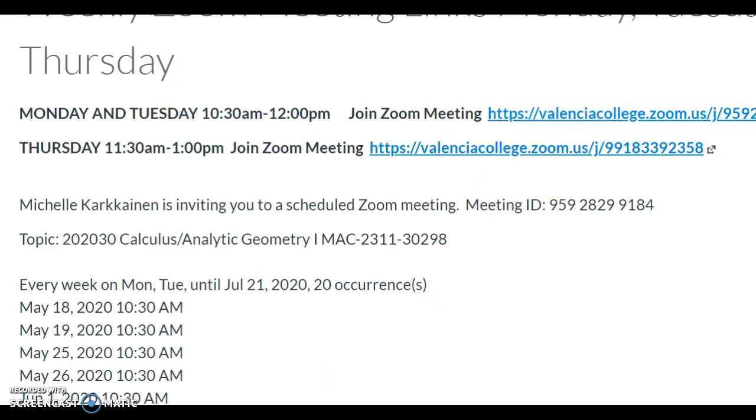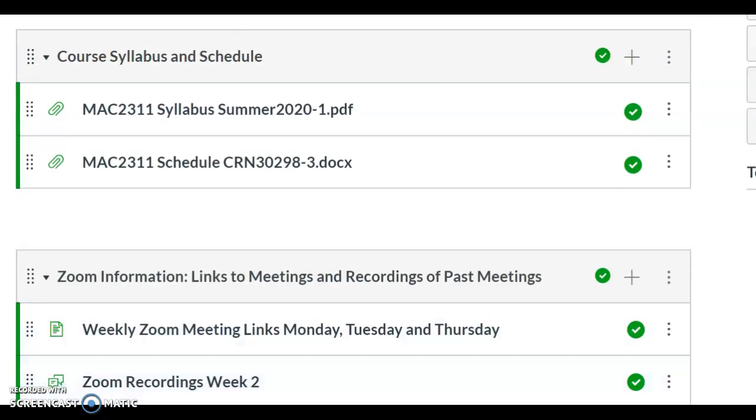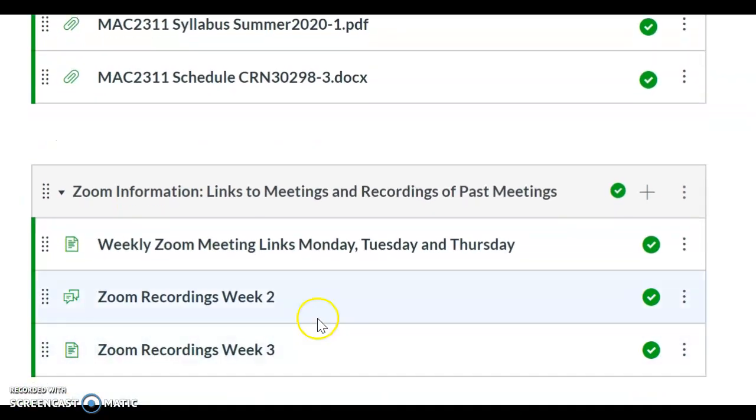So if there's a change to the schedule, I will send an announcement, but that's what you can find right there. Now, I'm going to go back to the modules page and show you what is under the second thing you can find in this module. And so this is a list that's being built, you can see.